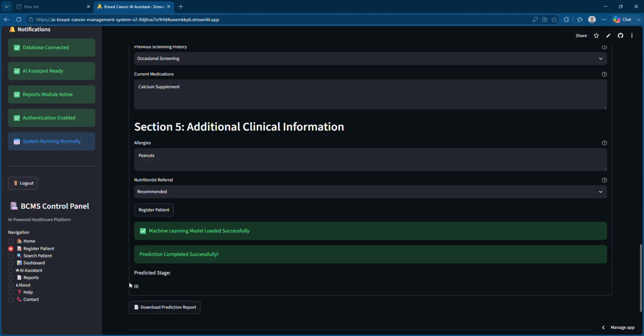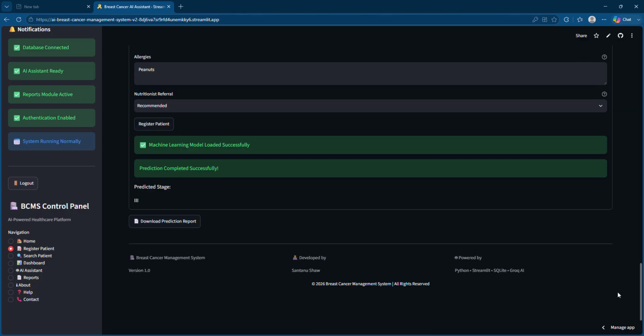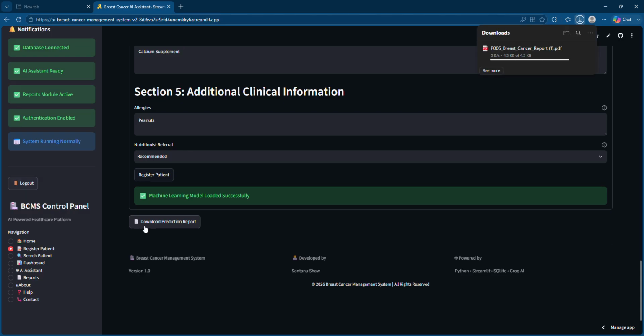As you can see here, this is the predicted stage. That means she may develop stage 3 breast cancer, which is very fatal, I can say, right? So this is the stage 3 prediction they have done. Now what you can do is download the prediction report as per your convenience. This can be used by doctors, professionals and other people for their benefit as well as for their information. So let's click on this.